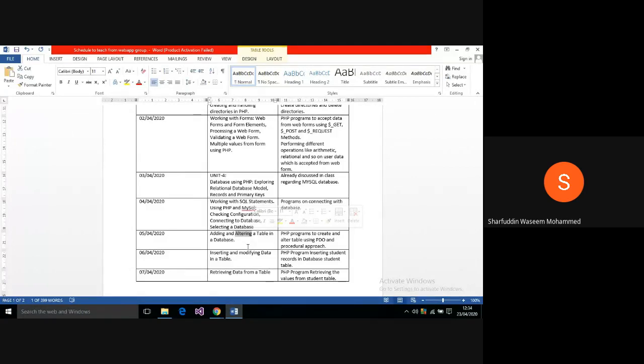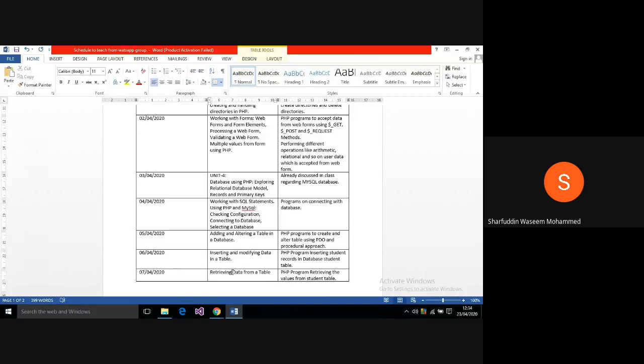Similarly, you have inserting and modifying the data in a table. What is modifying the data? Modifying the data is nothing but the update query. So you want to update the data which is already there, then you can write a query and modify the data. And retrieving the data from a table, which I have shown you with the help of both PDO and MySQLi approaches.